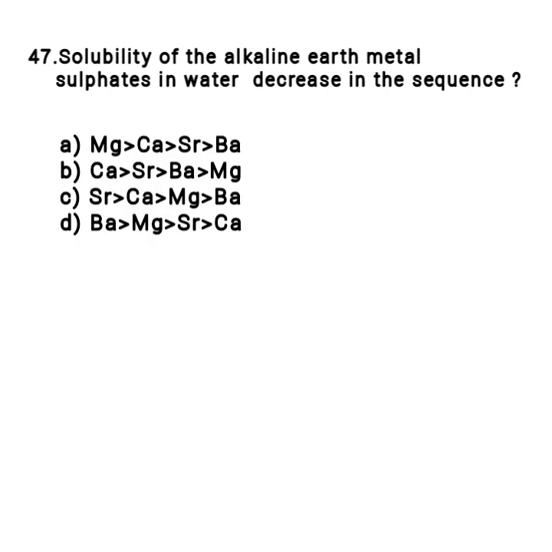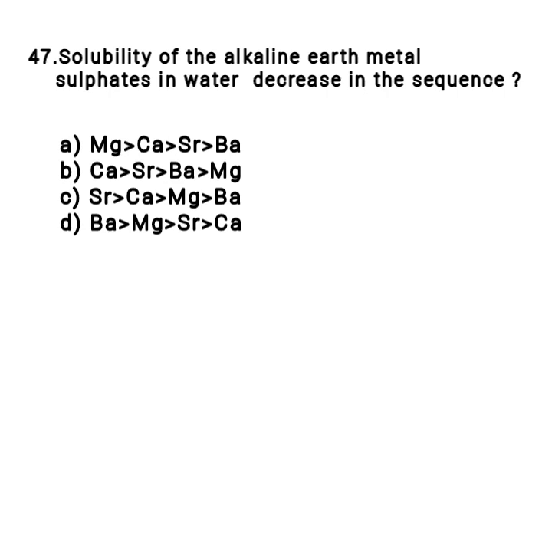Transition elements form alloys easily because they have: Options: A. Same atomic number, B. Same electronic configuration, C. Nearly same atomic size and option D. None of the above. Answer: Option C. Solubility of the alkaline earth metal sulfates in water decreases in the sequence: Options: A. magnesium greater than calcium greater than strontium greater than barium.